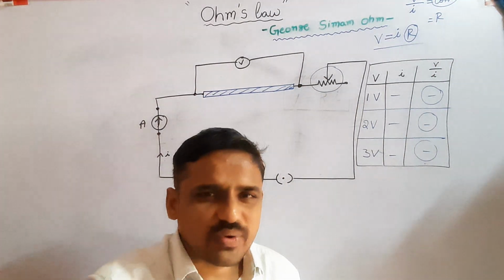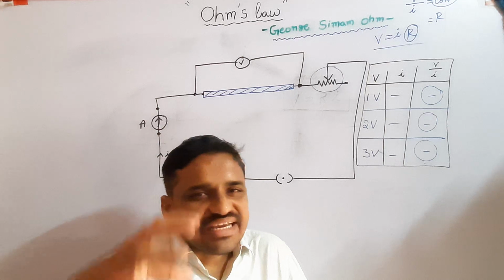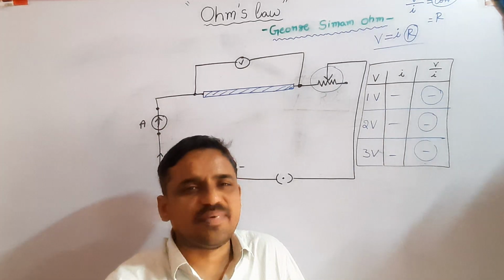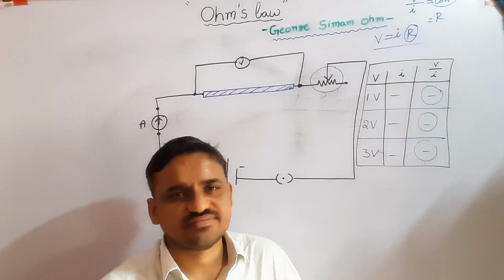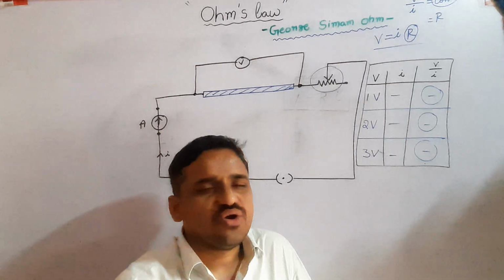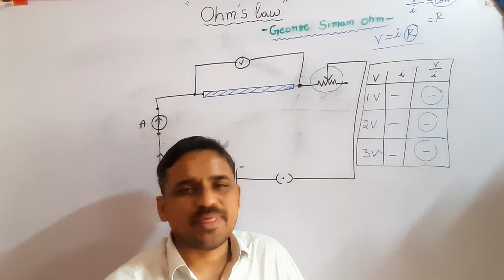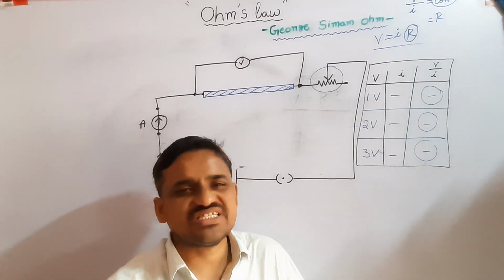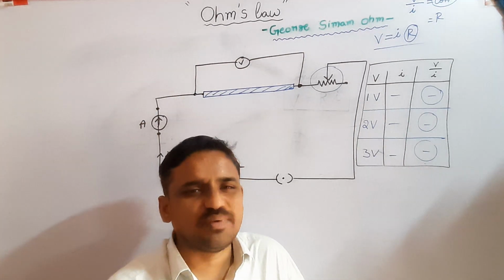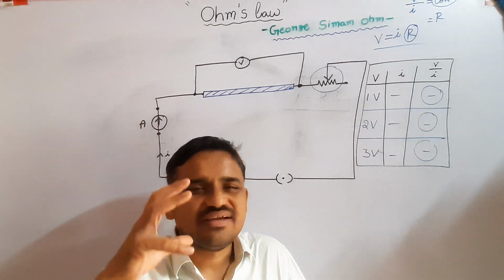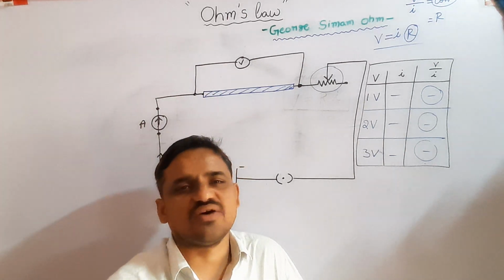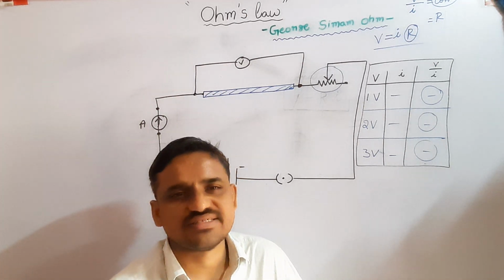Once again, what is resistance? It is the electrical property of a substance that opposes the motion of charged particles. The property that opposes the motion of charged particles is called the electrical resistance of that substance.